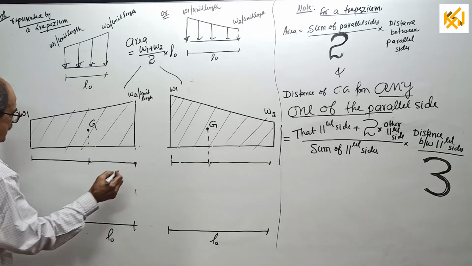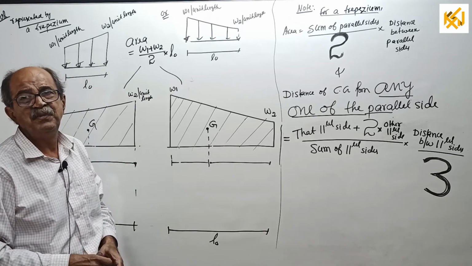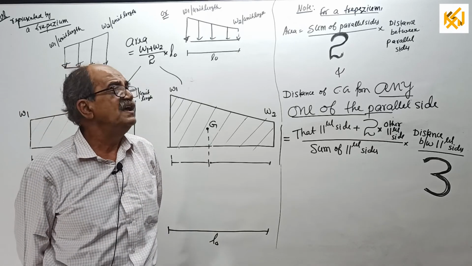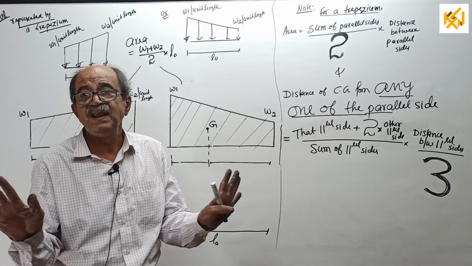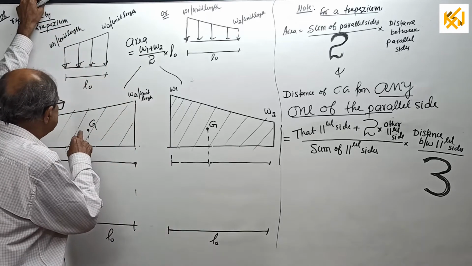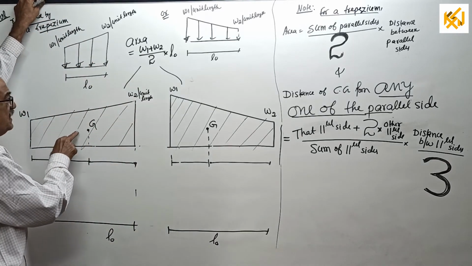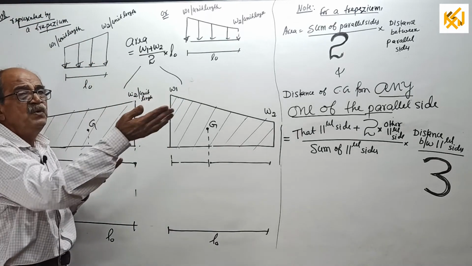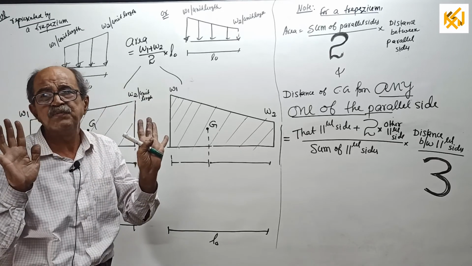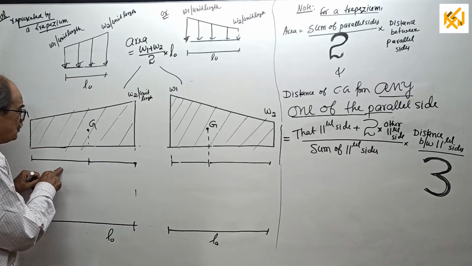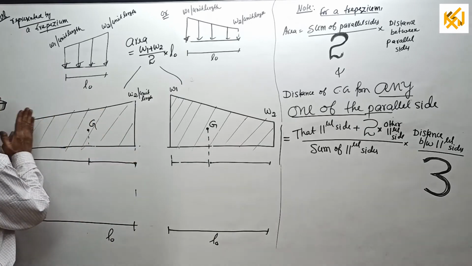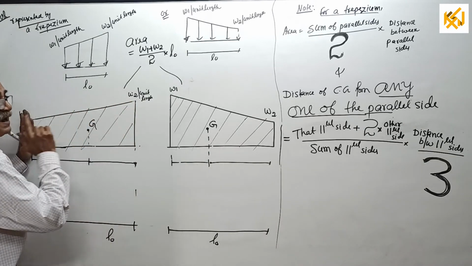These distances. So many places I have seen people telling, see which is the higher side, see which is the lesser side, nothing like that. When you mark CG, you go slightly from the center to the side where the area is more. This is clear for you. Now, the distance of CG is always measured from one of the ends or parallel sides.